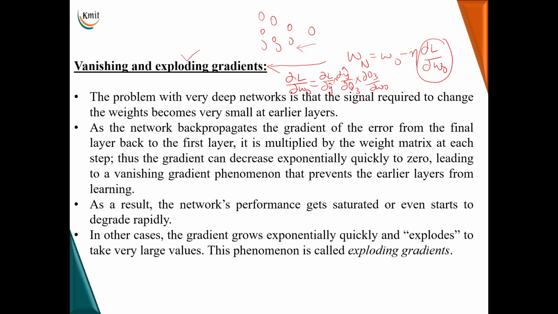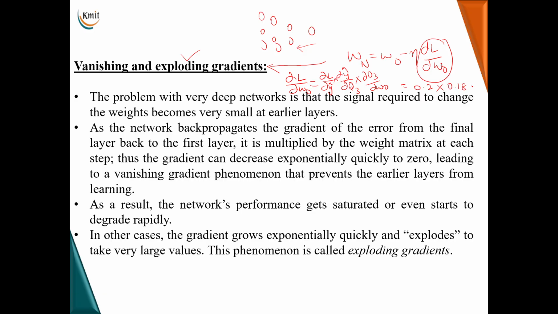For example, if I take these three layers, obviously when I am back propagating from the output layer to the next layer, the gradient value reduces due to sigmoid and tanh activation functions. That is, if it is 0.2 for dou L by dou Y hat, the next will be obviously 0.18,